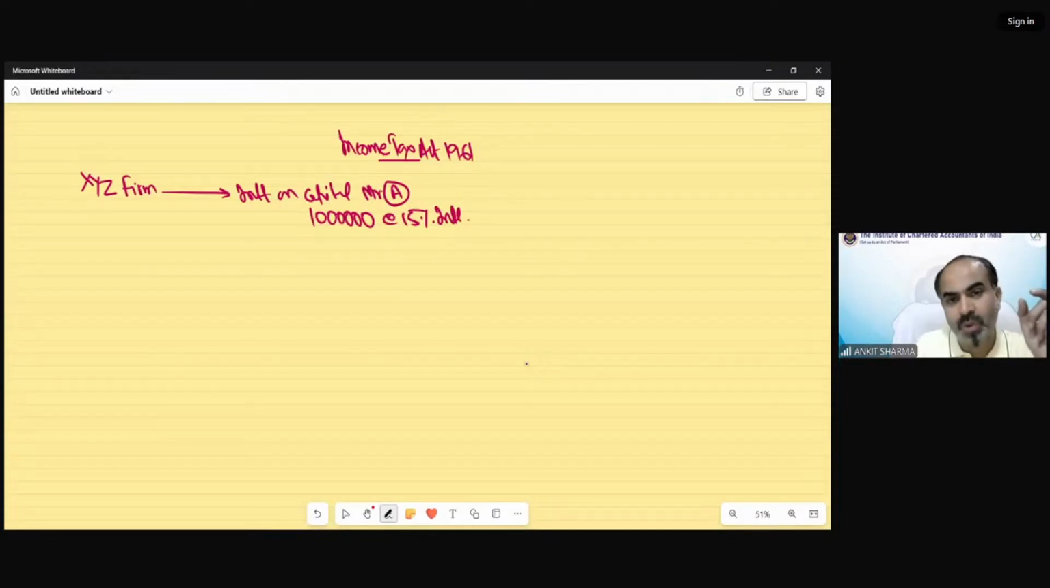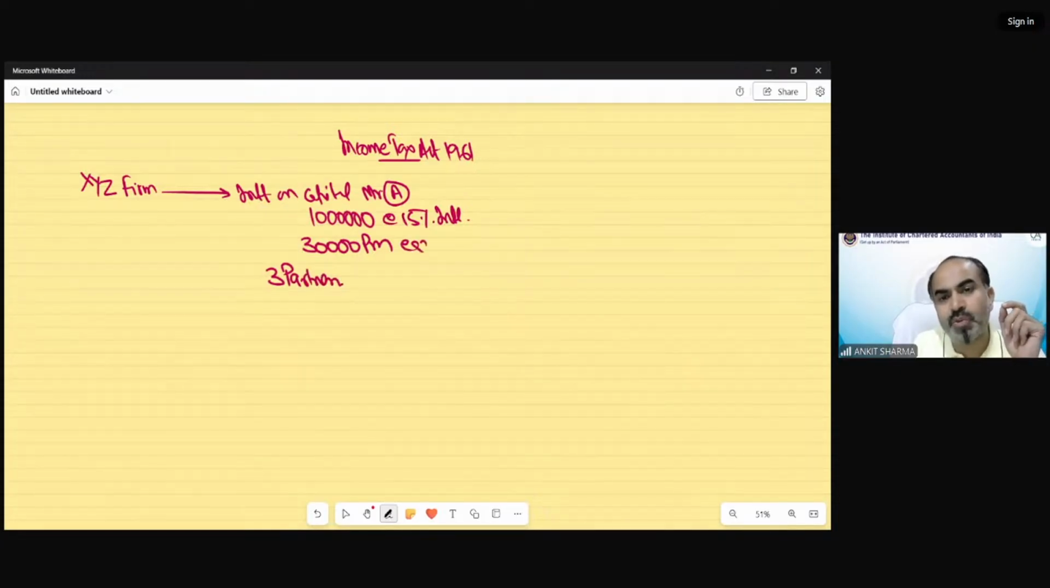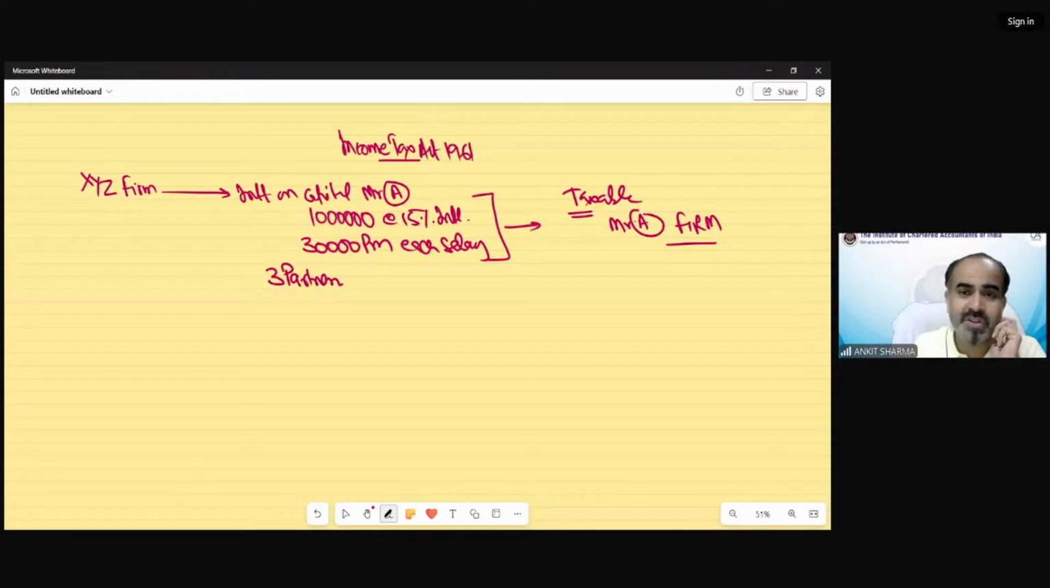It was also written in that question that the partner is going to receive 30,000 rupees per month as salary. There were 3 partners technically in that question, and salary of 30,000 per month is going to be received by each partner. So the question was: what is going to be the taxable income in the hands of partner Mr. A from that partnership firm? Mr. A was getting interest and salary.